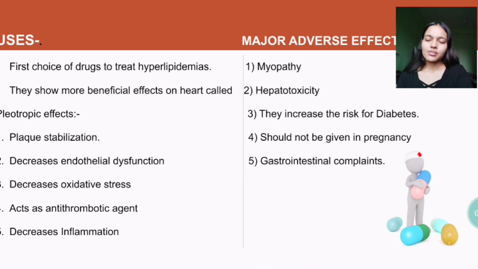Uses of statins include that it is the first choice of drugs to treat primary hyperlipidemias. They show more beneficial effects on heart called pleiotropic effects that are plaque stabilization, decreases endothelial dysfunction, decreases oxidative stress, acts as antithrombotic agent, and decreases inflammation, that is anti-inflammatory action. Major adverse effects include myopathy, hepatotoxicity. They increase the risk for diabetes, should not be given in pregnancy, some gastrointestinal complaints, and also statins should never be combined with fibrates.